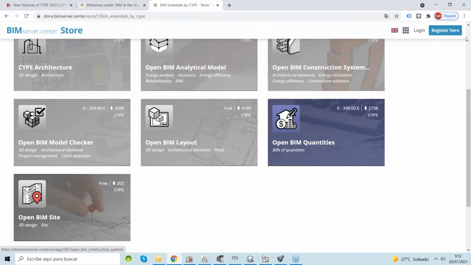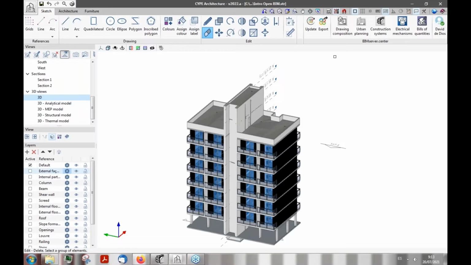To do that, I invite my colleague, David, to share with us, because we are working in a BIMserver.center project, and working in a project like that, we can share the same project. We can both work in the same project at the same time, and David can add the information related to the building to this terrain that I've just created before. David, now we can see your screen. So from this moment, we change from my screen to David's screen, and we can see a little building.